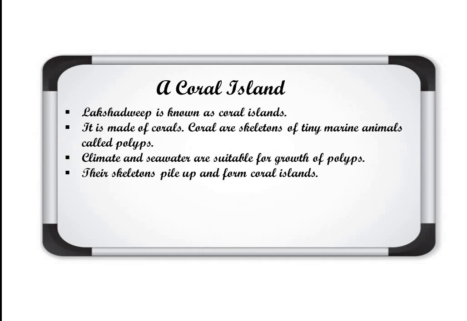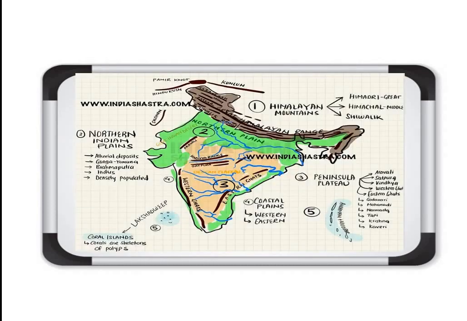Clear? And Lakshadweep is known as a coral island. Now look at this map very carefully. This is very important, as the physical features we have done. So we'll discuss here. Firstly, we have done the Himalayan mountains. These in brown color, the Himalayan mountains, and you'll see the parallel ranges are formed.